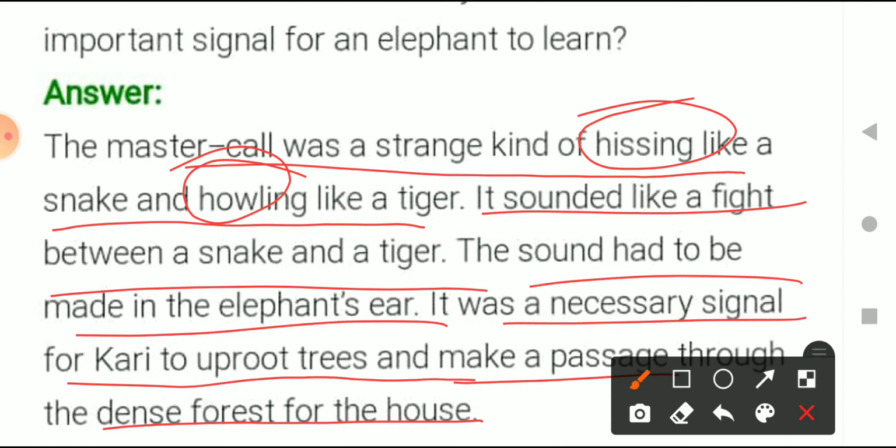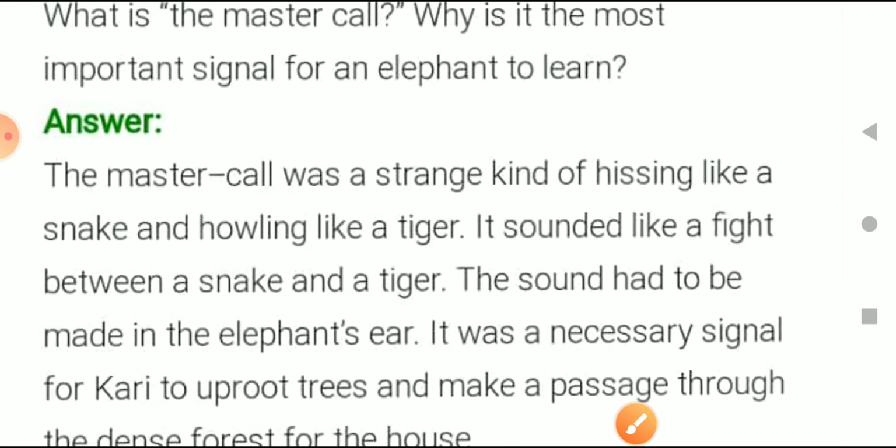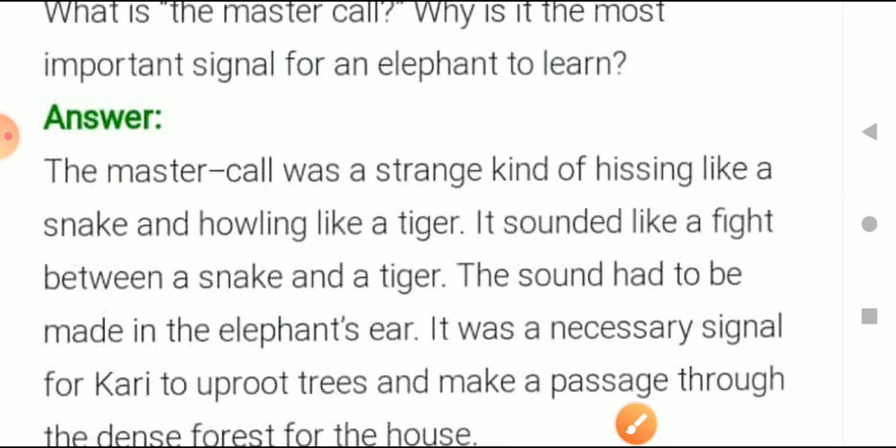The master's call is a strange voice, a combination of hiss and howling, which if made in the ear of an elephant, the elephant needs to understand that my master is in danger and wants me to take him out of this danger. In order to do that, the elephant has to uproot all the trees and make a passage through the dense forest towards the house.